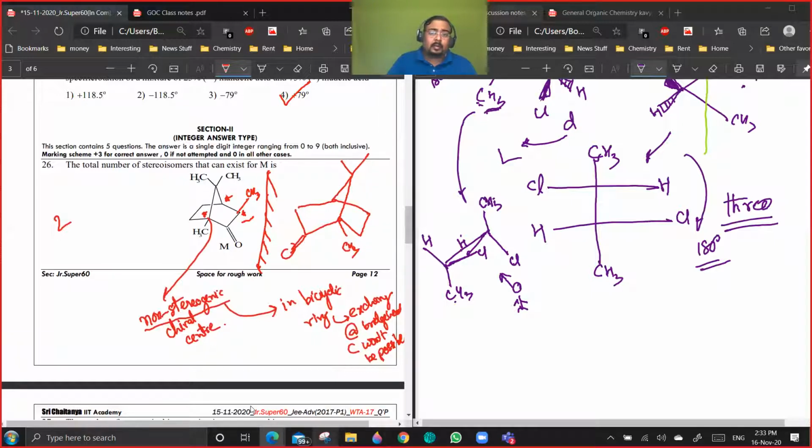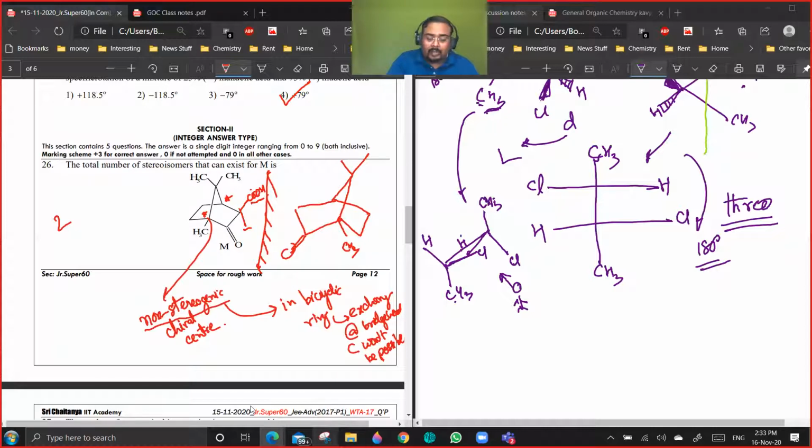If you put a CH3 there, then what is the number of stereoisomers? 2 into 2, 4. 2 due to the original molecule and 2 because I can exchange the groups here. Yes or no? I think I discussed it in the class also. If I put a COH group here, then I can put COH here, I can put it here also. 2 options. Yes or no?